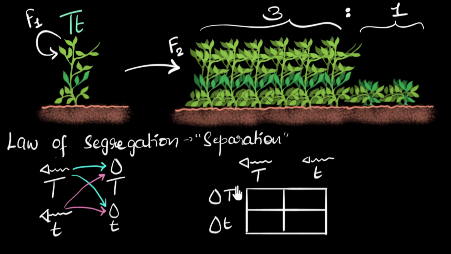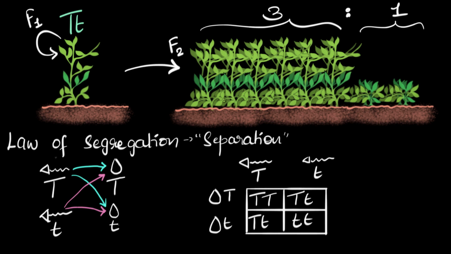If this sperm fertilizes this egg, then the fertilized egg has both tall traits, so TT. But if this sperm goes and fertilizes this egg, then we'll have one tall trait coming from the egg and one short trait coming from the sperm. If this happens, then we get the tall trait coming from the sperm and the short trait coming from the egg. And finally, if this fertilizes, then the fertilized egg will have both short traits. And these are the only 4 possibilities we have, right?